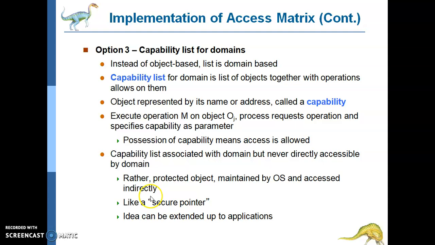It can be a protected object maintained by the operating system and accessed indirectly, so the capability list associated with a domain is not directly accessible. The idea can be extended up to applications.